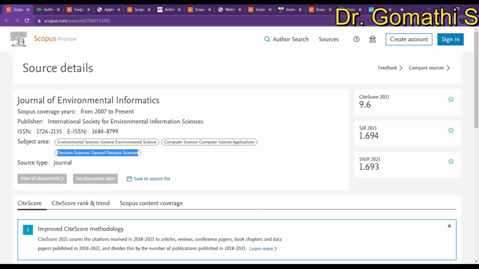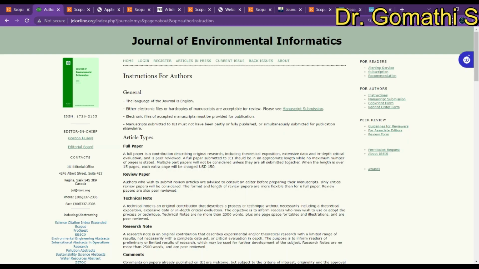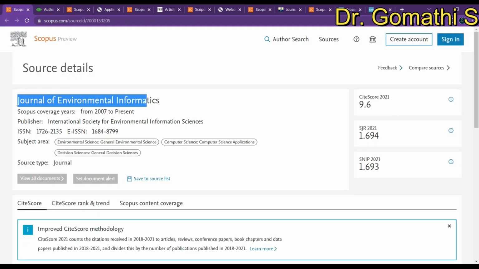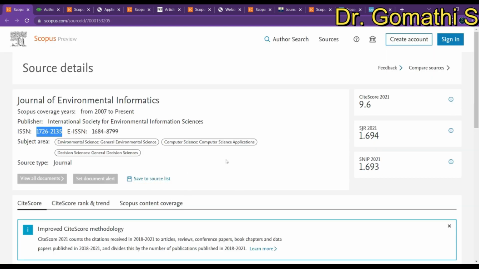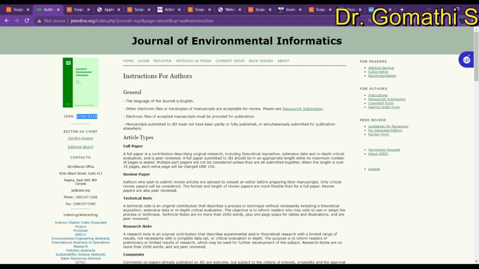If you are working under any topic in computer science, you can try this journal. If you search it, it will take you to this page, the Journal of Environmental Informatics. Anyhow, you have to cross check this with the ISSN number, 17262135. Because they haven't given the source homepage link here, you are going to search it externally. So beware of cloned journals. If you want to know what a cloned journal is, please check my All About Research playlist, where you can find the information about cloned journals.